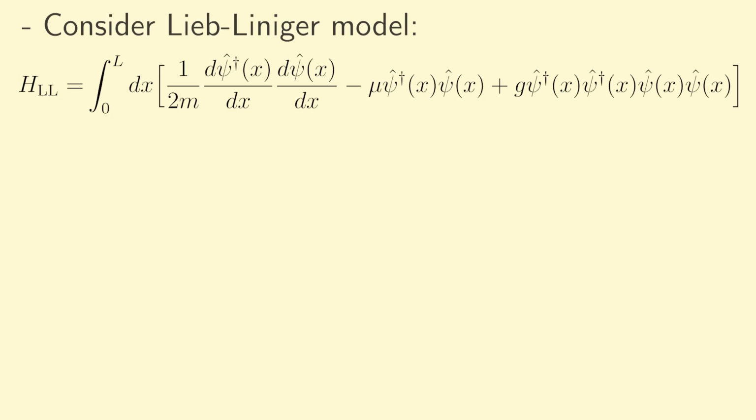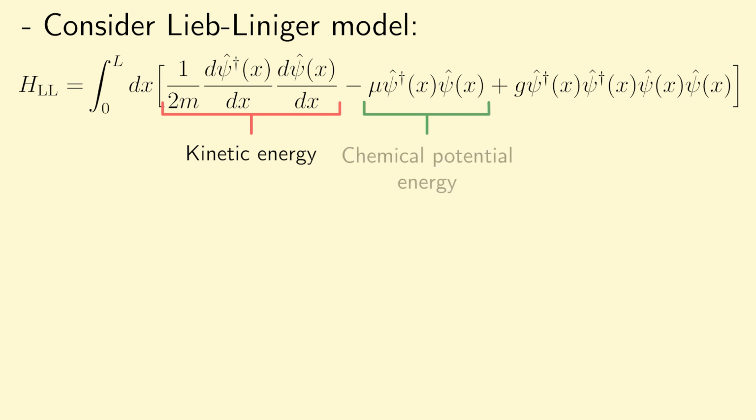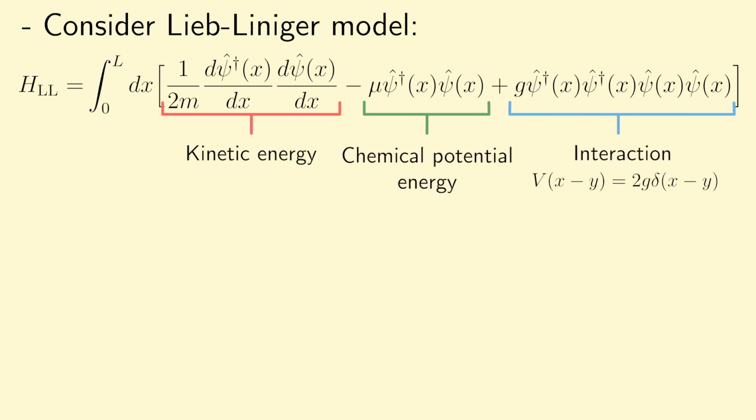Let's now take a look at our first model, which is known as the Lieb-Liniger model, and is given by the following Hamiltonian that describes bosons interacting via a point interaction of strength g. In this Hamiltonian, the first term corresponds to the kinetic energy, the second term corresponds to the chemical potential energy, and this last term here corresponds to the interaction between the particles, in which the interaction potential is given by a delta function of strength 2g.